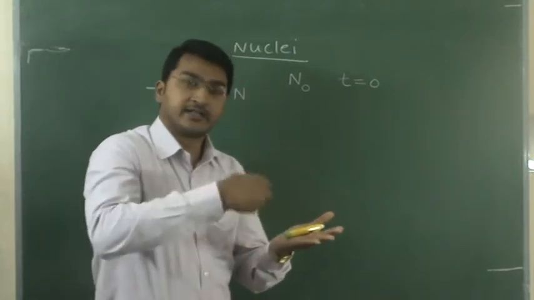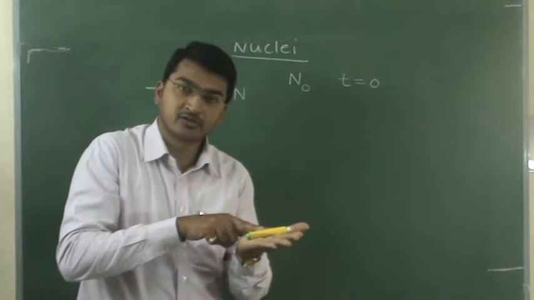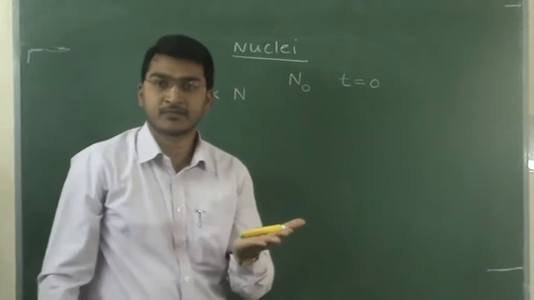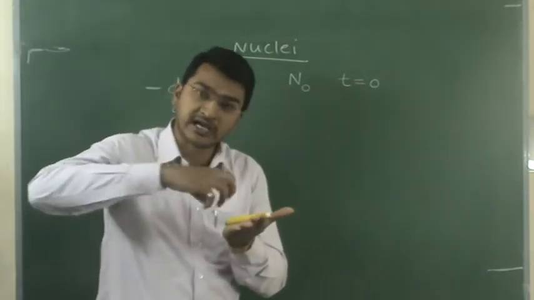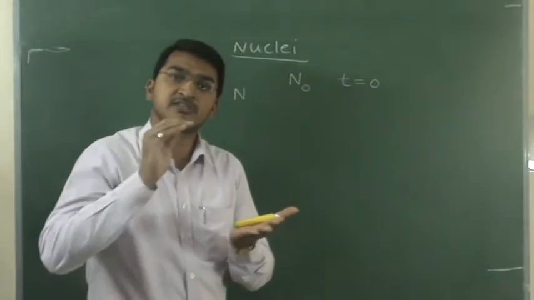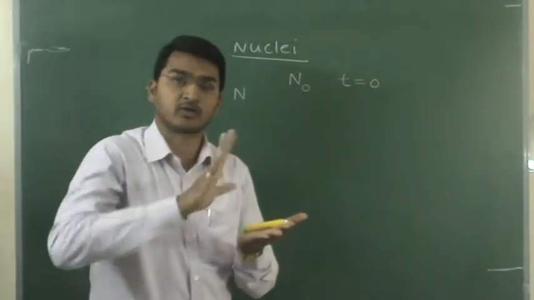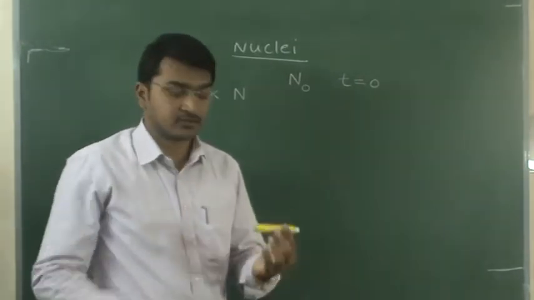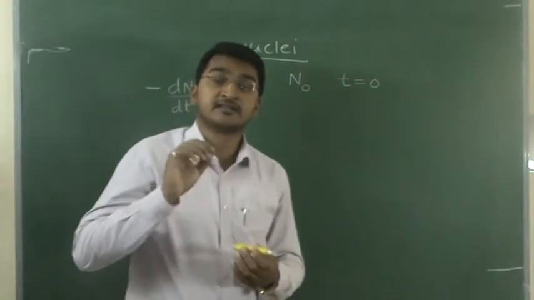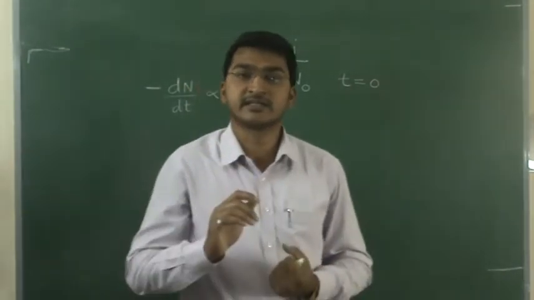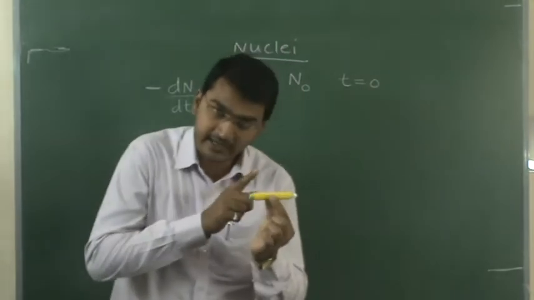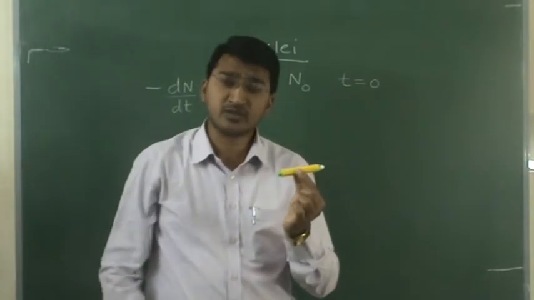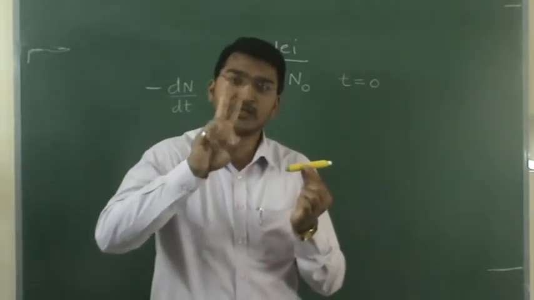So this is a radioactive element, continuously emitting alpha, beta, gamma particles. Due to emission of these alpha, beta, gamma particles, there is a loss of protons, neutrons and electrons. So the number of nucleus is decreasing. Remember that, sir, how is the number of nucleus decreasing? Because if it is a radioactive element, and one alpha particle comes out from this element, there is an emission of 2 protons and 2 neutrons.